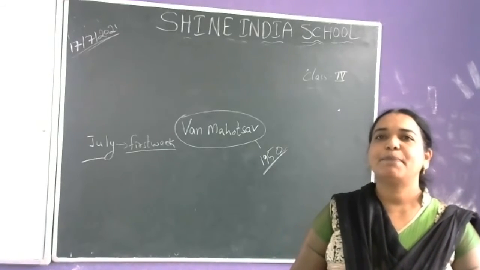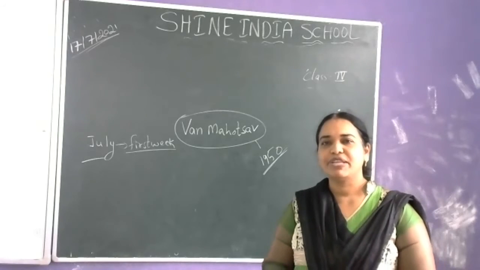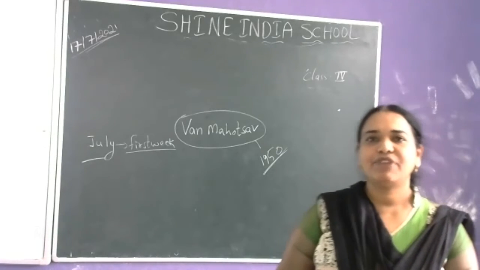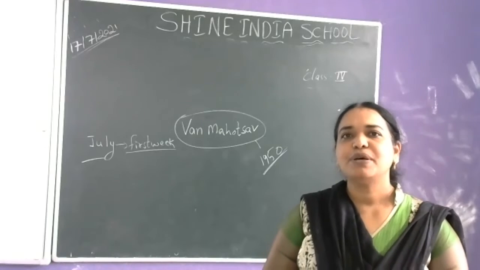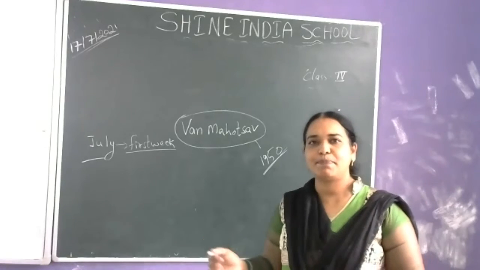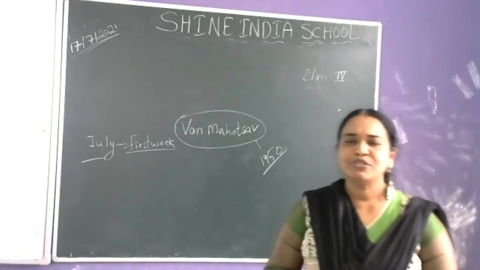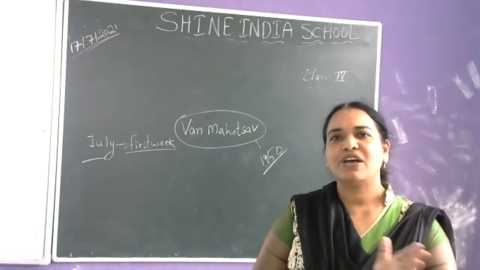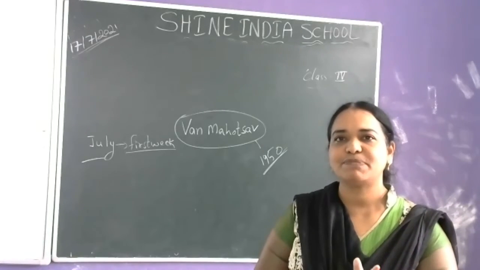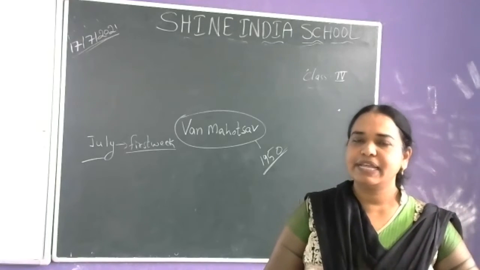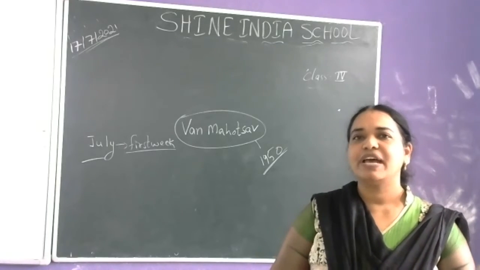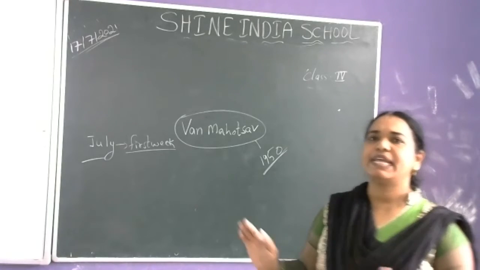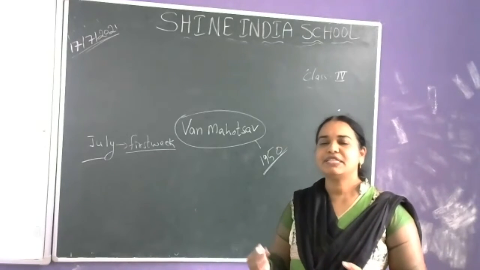That means we are planting saplings. Saplings are nothing but young trees. Small young trees are called saplings. So millions of saplings we are planting around India. In the first week of July, in all schools, offices, colleges, hospitals, near bus stands, railway stations, on either side of the roads, everywhere we are planting saplings in the millions.